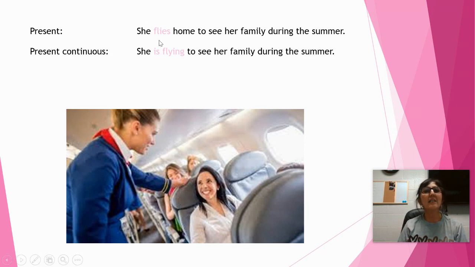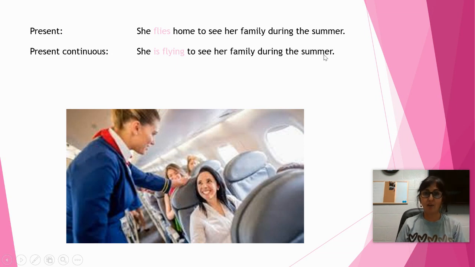So that's, oh, I didn't think about how tricky that would be for you. But anyway, she flies home. That's the way we spell it. Now she is flying home. Now see this fly? That's the regular fly verb with the ing added. She is flying home to see her family during the summer.